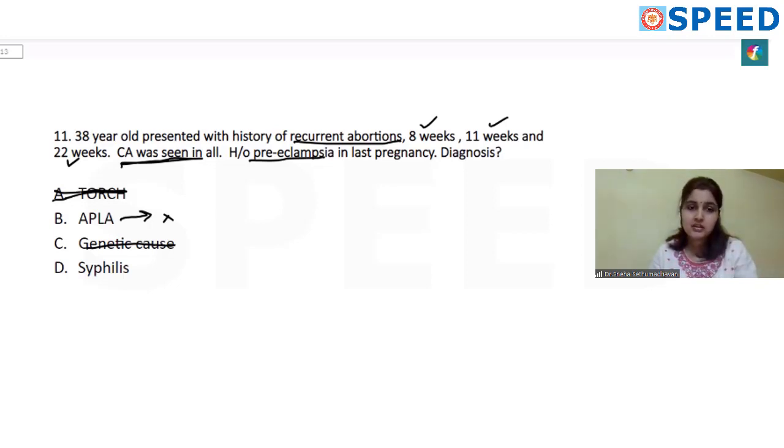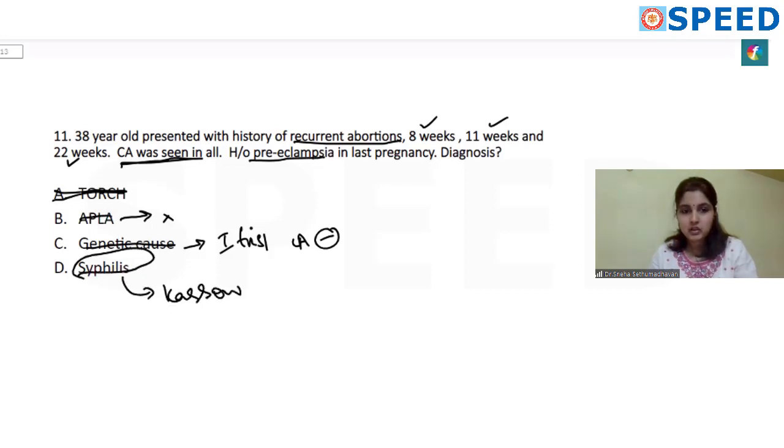Genetic causes, again, other than the gestational ages and the preeclampsia history, there is nothing suggestive of genetic causes, and usually if the baby has a genetic cause, all the three recurrent abortions usually happen in the first trimester, again without cardiac activity. So this is also ruled out. Third is syphilis. If you remember, there's a law called Kassowitz's law, where it says that if you keep getting pregnant with syphilis, the subsequent pregnancies have better outcome, or in the subsequent pregnancy, the presentation will be later. So that is what is seen.